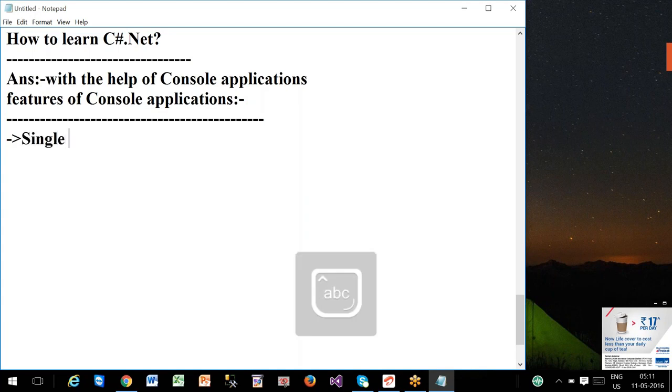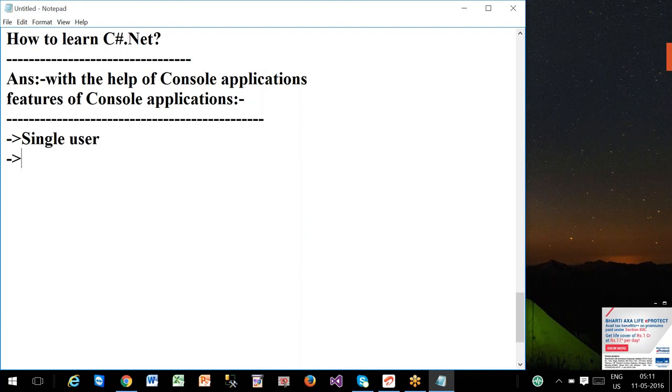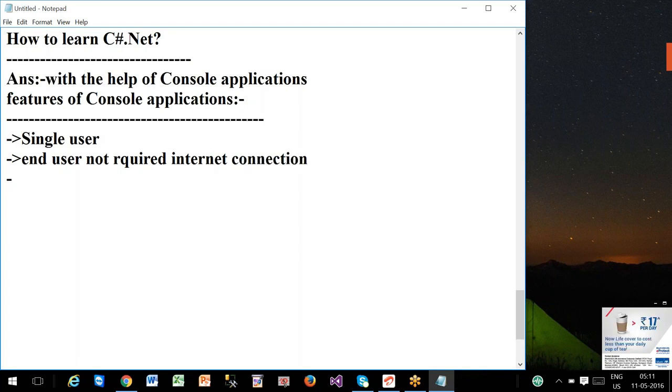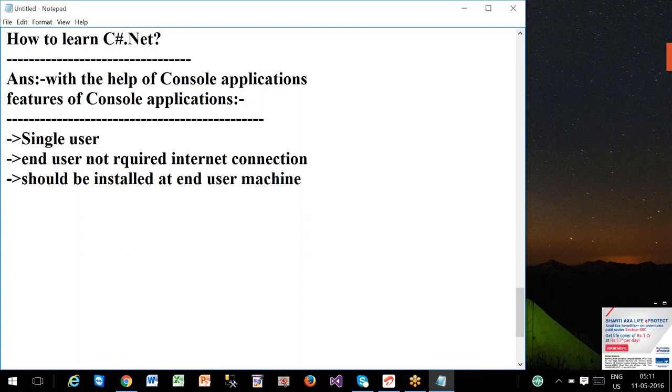First one is single user. Single user means at a time it can be consumed by only one user. Second one is that the end user does not require an internet connection. Means whenever a console application is consumed by some end user, it doesn't require any internet connection. Third one is that it should be installed at the end user machine. So console application should be installed at the end user machine. That is the third point, and the fourth point is